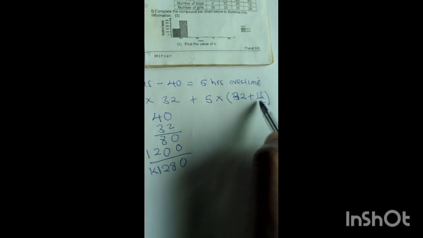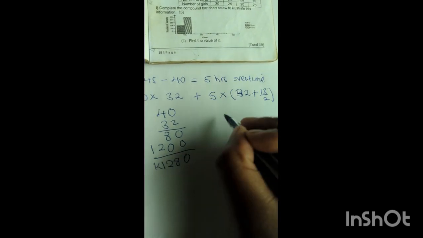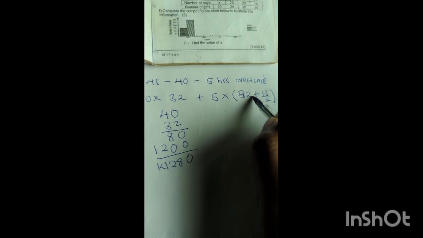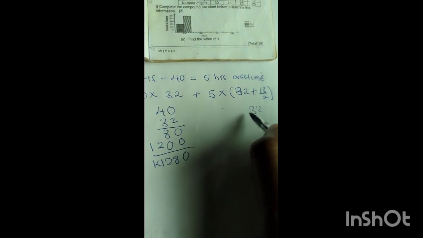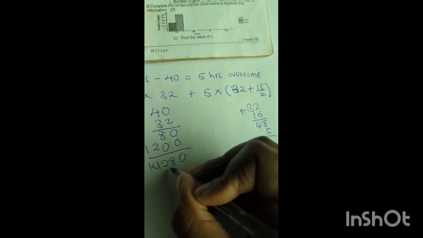Then extra time, this is 16, 48. Let me check: this is 32 plus 16, 48. Okay, I was correct. So 48, we multiply it by 5. Then we add it to this amount. 5 by 8, 40.